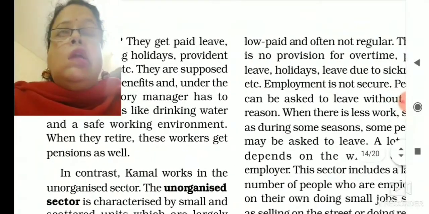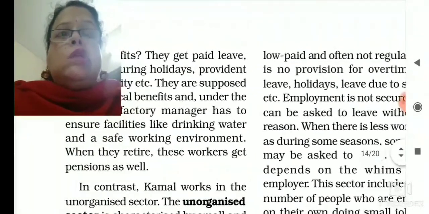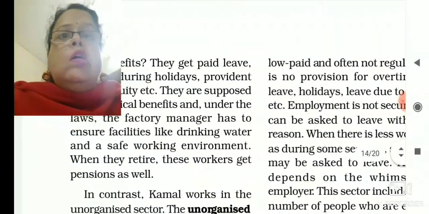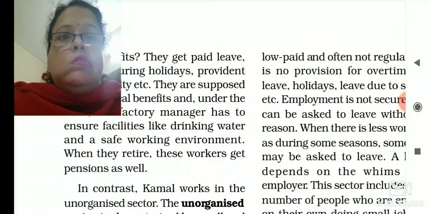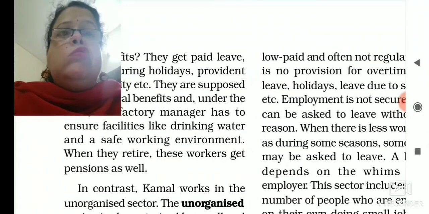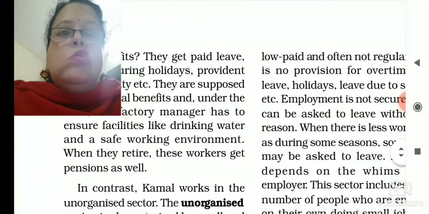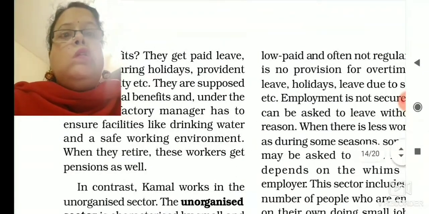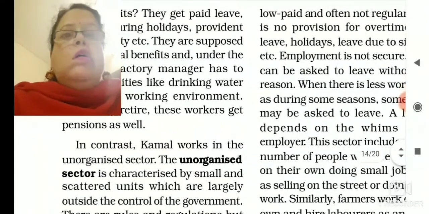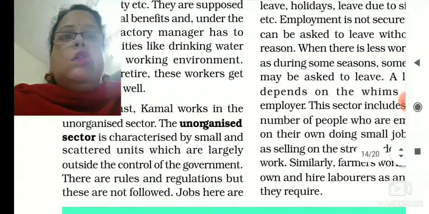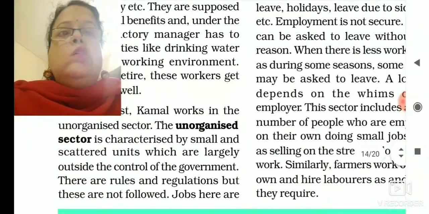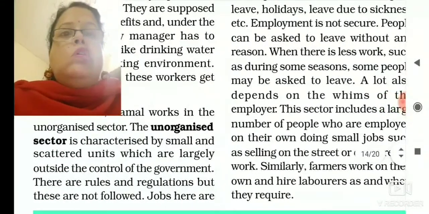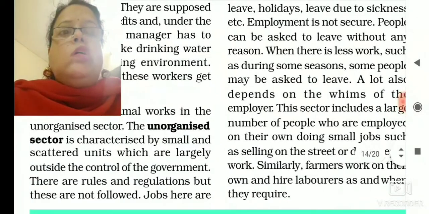And these organized sector, that means organized sector is that sector which is registered under the government, and they have to follow certain rules and regulations fixed by the government. In contrast, the unorganized sector is characterized by, see the line over here in bold, the unorganized sector is characterized by small and scattered units which are largely outside the control of the government.